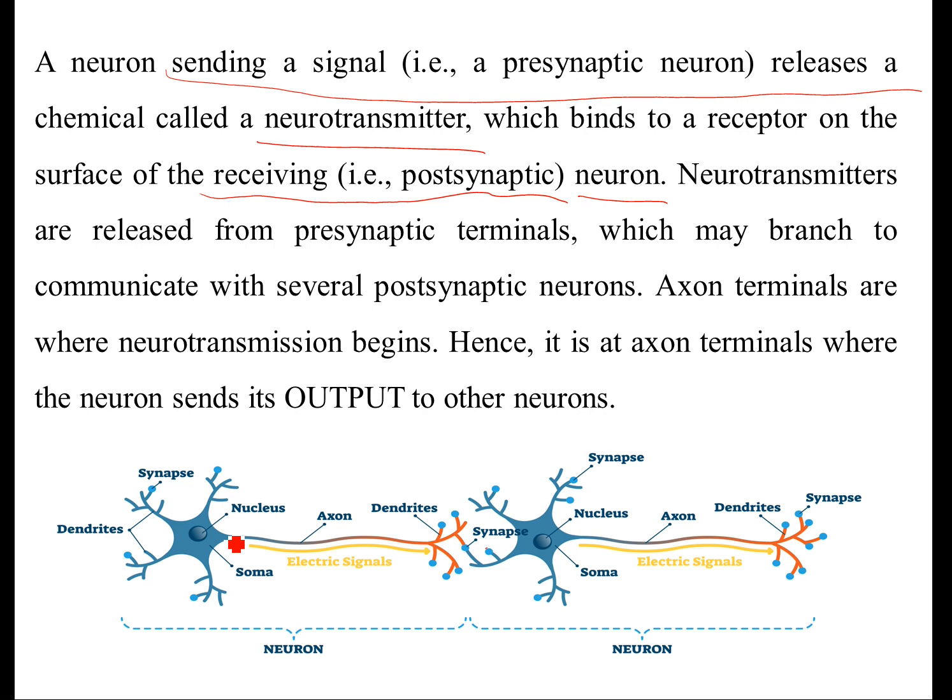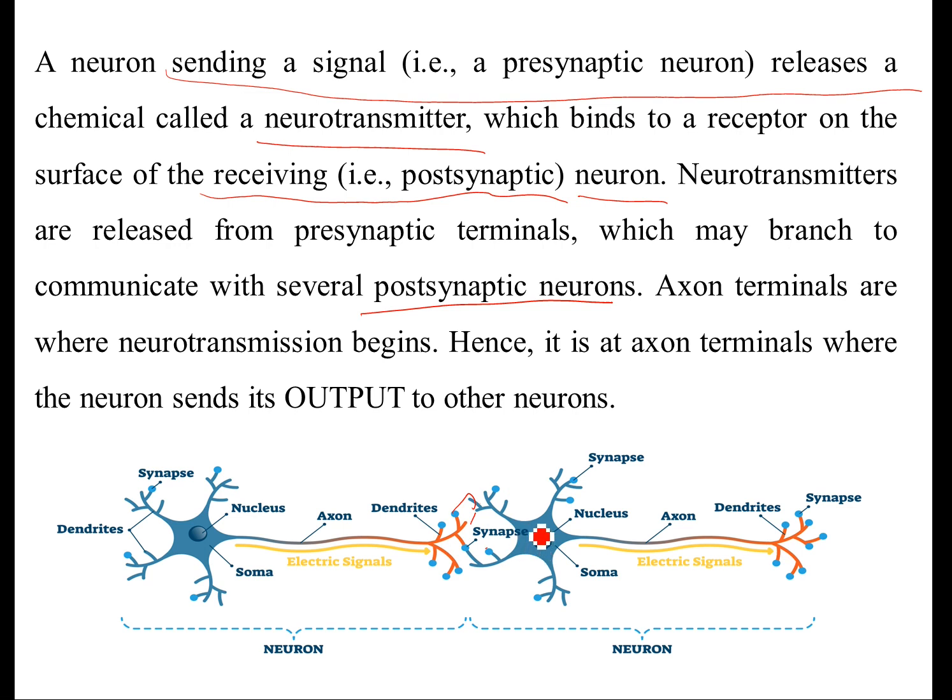So one neuron gives signal to another neuron in such a way. Neurotransmitters are released from the presynaptic terminal, which may branch to communicate with several post-synaptic neurons. It need not bind with just one post-synaptic neuron. It may bind with any number of post-synaptic neurons.